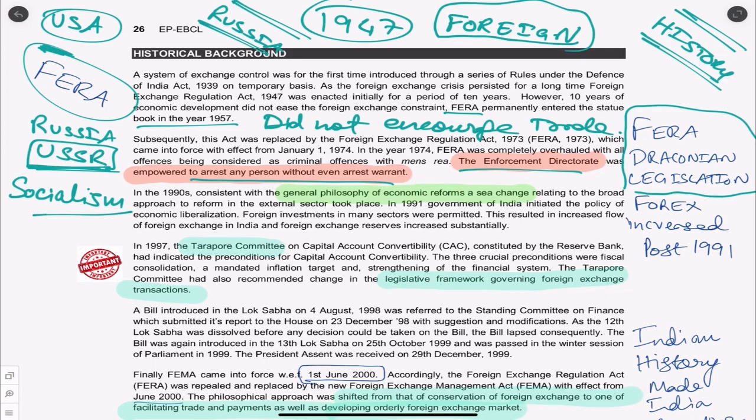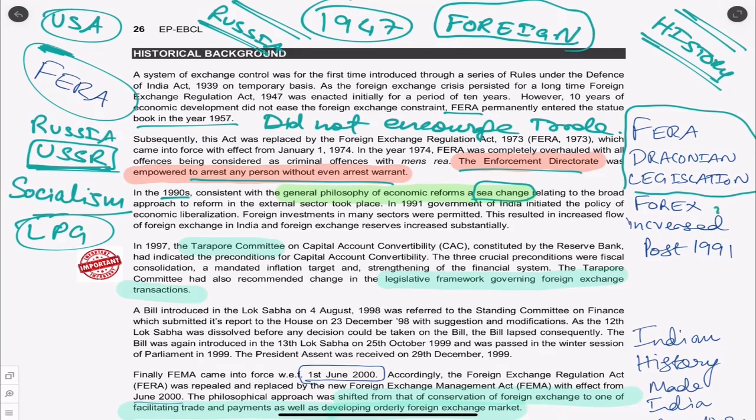So the general philosophy of the government changed in 1990. We know very well LPG, correct? Liberalization, privatization, globalization. At that time, under the leadership of Manmohan Singh, P.V. Narasimha Rao, Subramanian Swamy, all of that, we had the LPG. After that we studied this everywhere. We studied in school, we studied in +2, we studied in degree. So in FEMA also we have that. In foreign exchange what happens is that the general philosophy of the government underwent a sea change. That means the government started to feel we should have foreign trade.